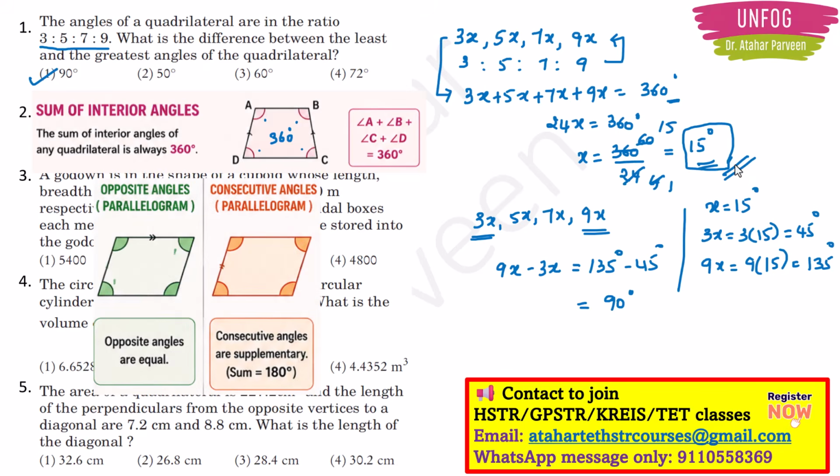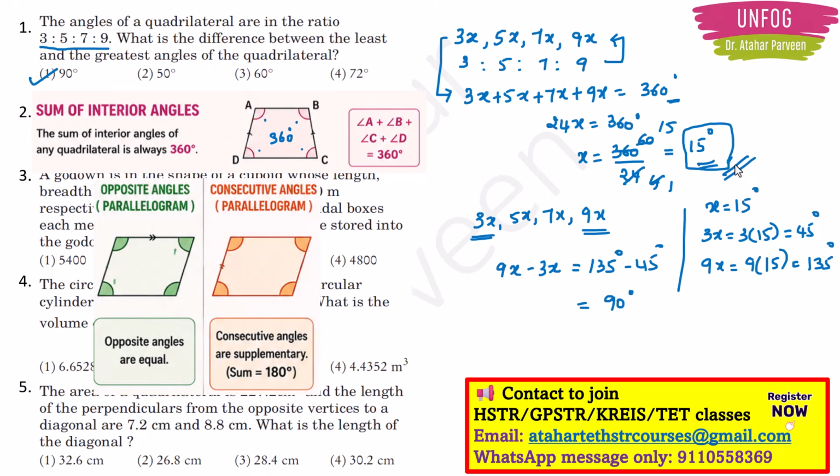Talking about quadrilaterals, we should understand that any geometrical figure with four sides, we call it a quadrilateral. But then there are many types of quadrilaterals: rhombus is there, trapezium is there, parallelogram is there, right? So all that comes under quadrilateral only. But one of the famous quadrilaterals is a parallelogram.